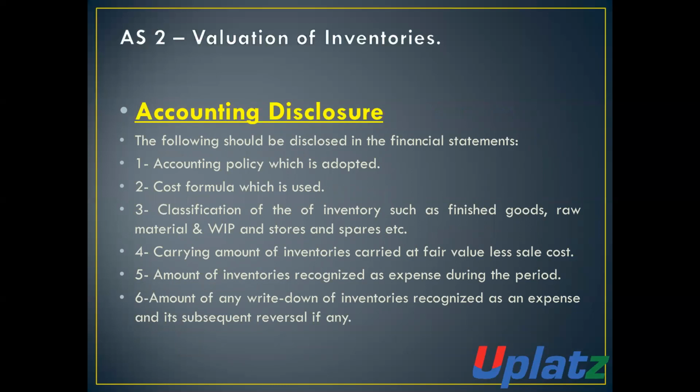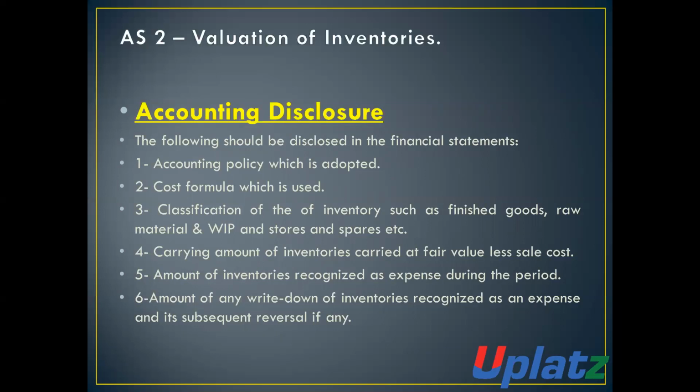Accounting disclosure. As per accounting standard 2, there is also a requirement to disclose the following items. The following should be disclosed in the financial statements, and these should be made in a proper manner and in a single place. Number 1, accounting policy which is adopted.